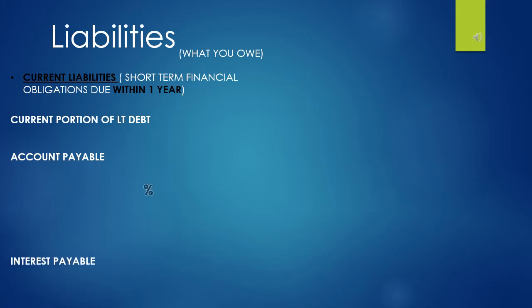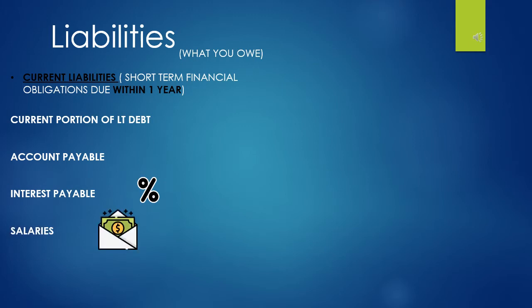Interest payable is the amount of interest the company owes as of the date of the balance sheet. Salaries: since the company has to pay its employees on a monthly basis, salaries are considered current liabilities. They are liabilities towards the employees.